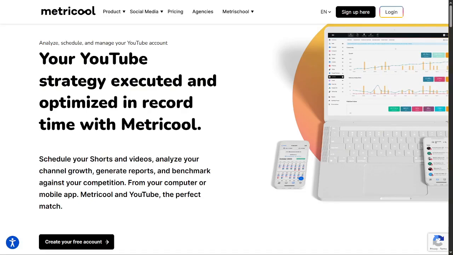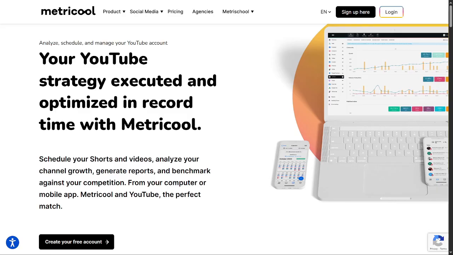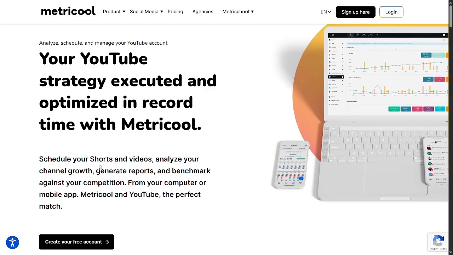Let's set the scene. If you're a creator, maybe on YouTube, Instagram, TikTok, or a blog, you don't just need to post content. You need to understand what works, when your audience engages, how your links perform, and how your growth is trending. That means two things: scheduling smart and analytics smart. Metricool and SocialBee both aim to deliver that, but they lean in different directions, and the right one depends on your goals and budget. First up, Metricool.